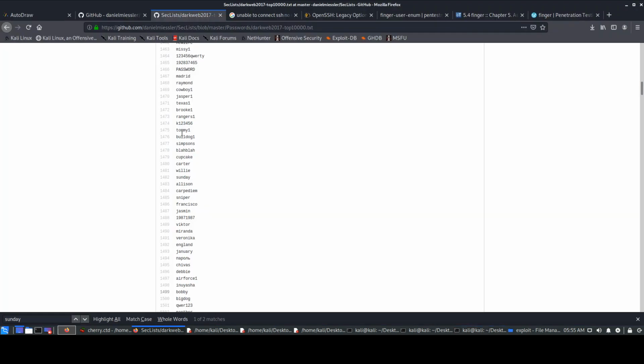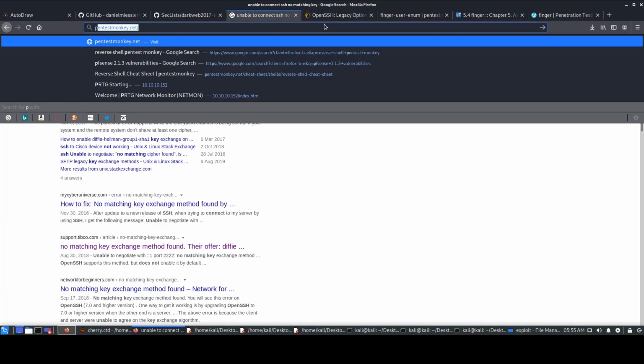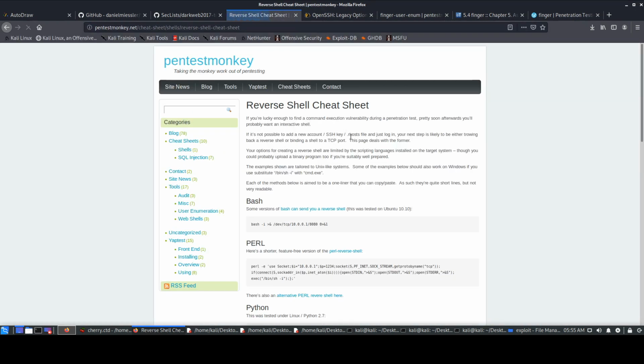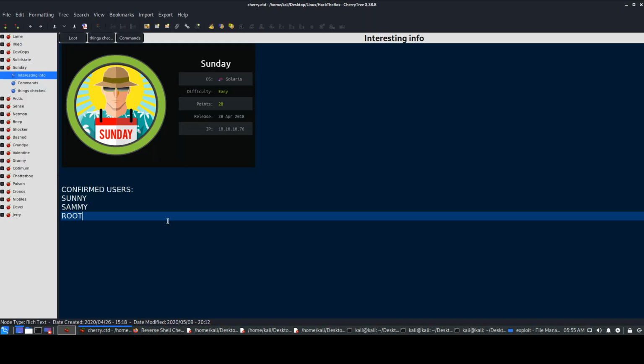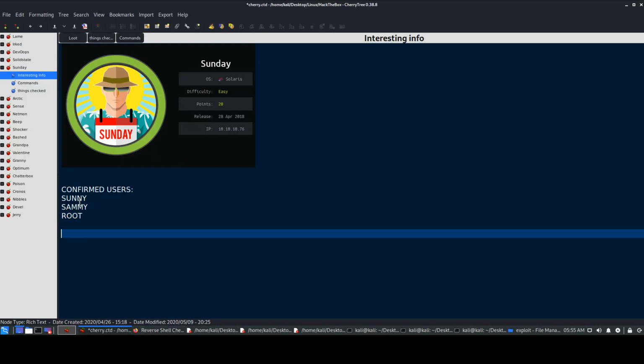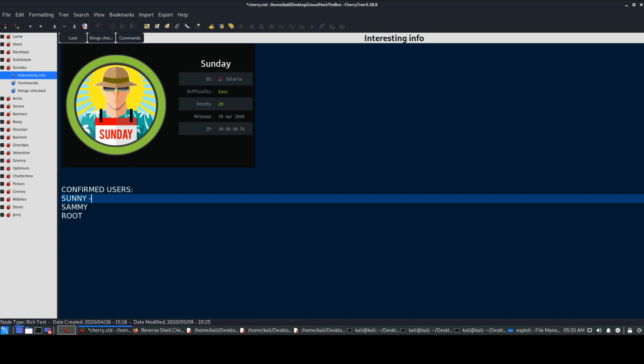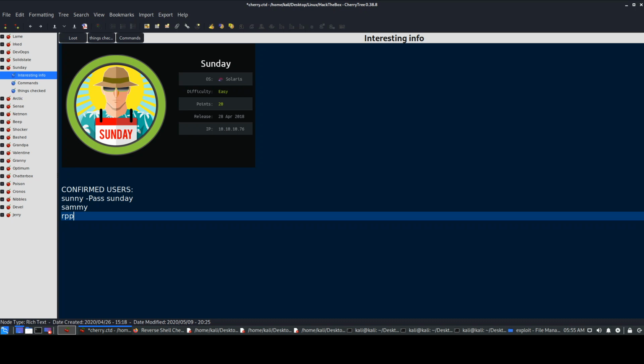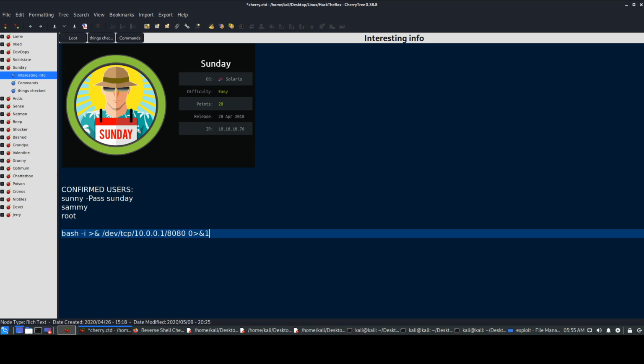For some reason it's not getting better. Let's go and check for Pentest Monkey. Take this, we'll be using that. We'll have the password as well over here. Pass Sunday. Users, obviously Sunny, Sammy, root. Okay, so we have this. We have to modify it, and the only things you have to modify are the IP address over here and the port number. That's it.